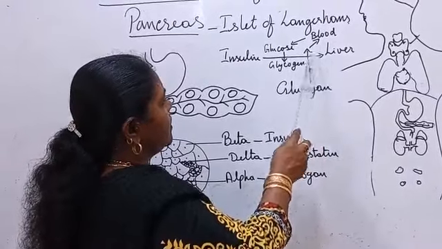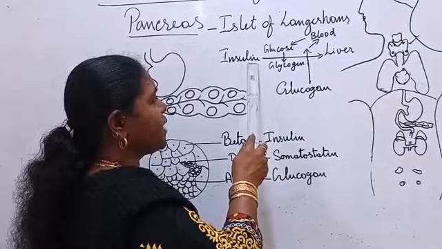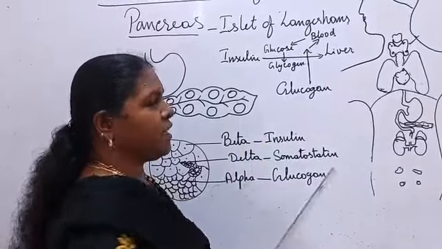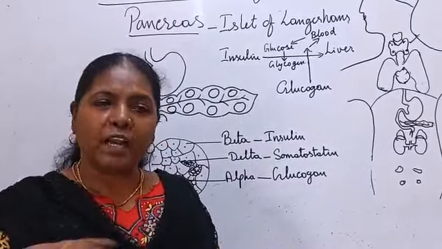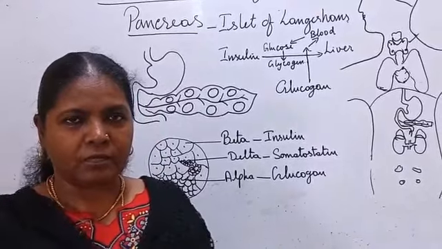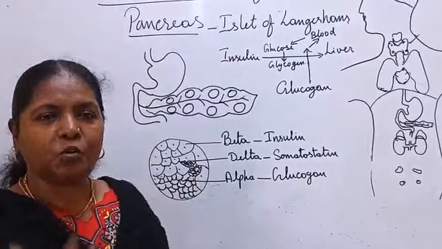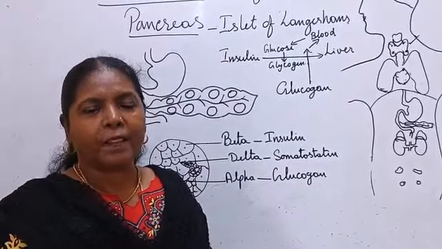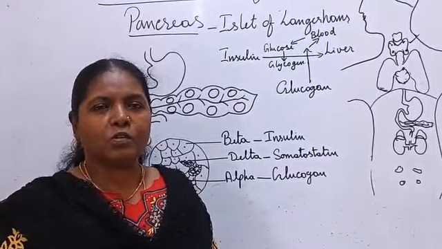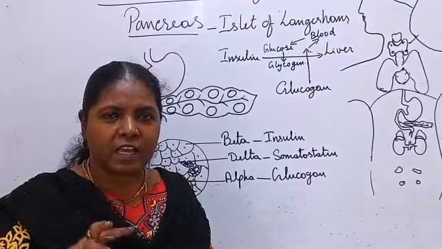Actually, insulin is not converting the glucose into glycogen. It induces the cells to utilize the glucose. The insulin induces the cells to utilize the glucose, and for the excess glucose, it induces the cells to do two things.